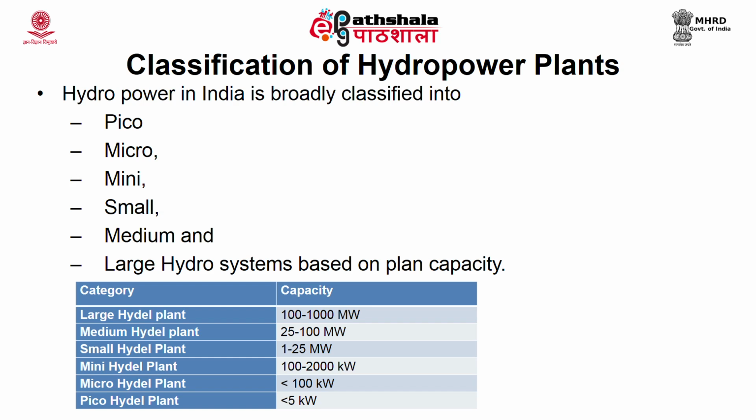There is another one, the Pico Hydel plant, which has a capacity of less than 5 kilowatt. It is mainly for individual homes, while the micro Hydel plant, which is less than 100 kilowatt, is for the rural community. Mini Hydel plant, between 100 to 1000 kilowatt, is mainly meant for towns. Small Hydel plants with 1 to 25 megawatt are for small cities. Large Hydel plants are mainly for large cities, which are densely populated with a high population.